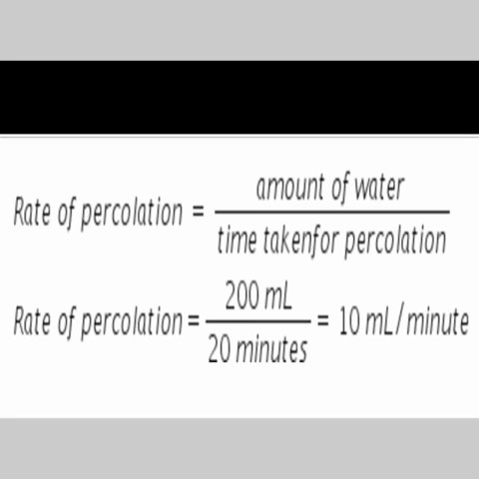Now substitute the values here: 200 ml divided by 20 minutes. So what is the answer? It takes 10 ml of water per minute to percolate. Calculate the rate of percolation in your soil sample. You can do it easily, and compare your findings with your neighbor friends or with your family also. So this is about the calculation of percolation rate of a soil.